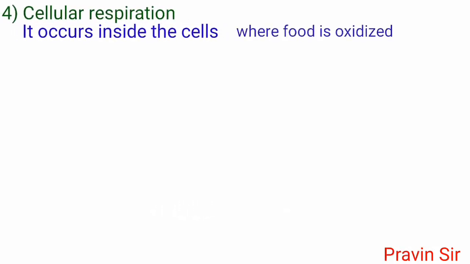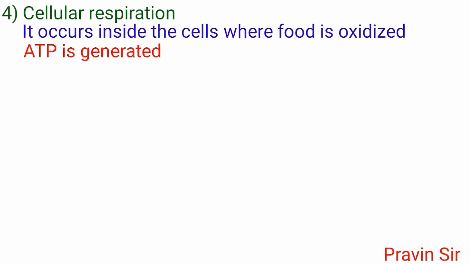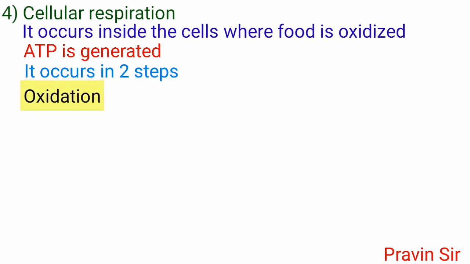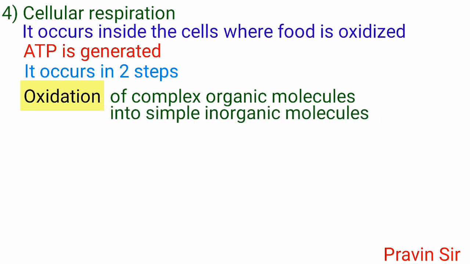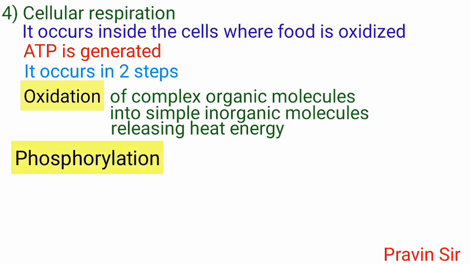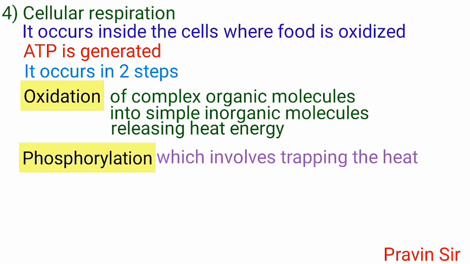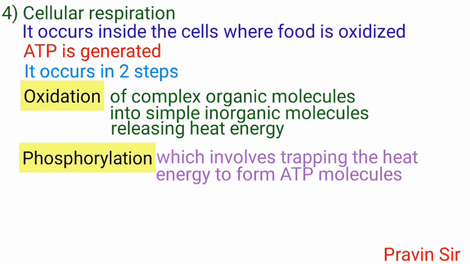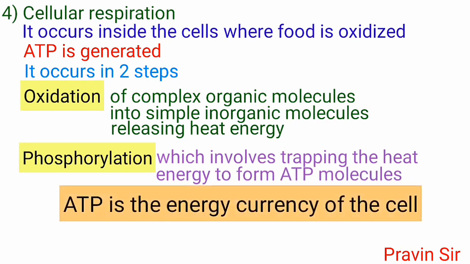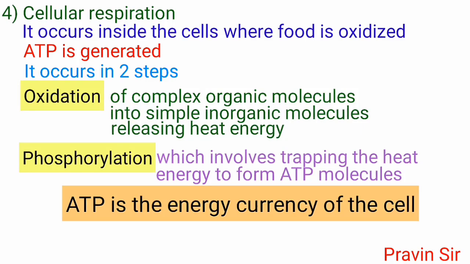Cellular respiration occurs inside the cell where food is oxidized and ATP is generated. It occurs in two steps: oxidation of complex organic molecules into simple inorganic molecules, releasing heat energy, and phosphorylation, which involves the trapping of heat energy to form ATP molecules. ATP is the energy currency of the cell.